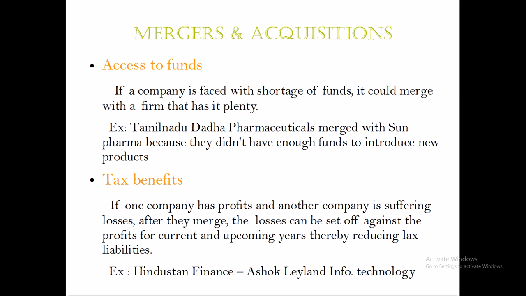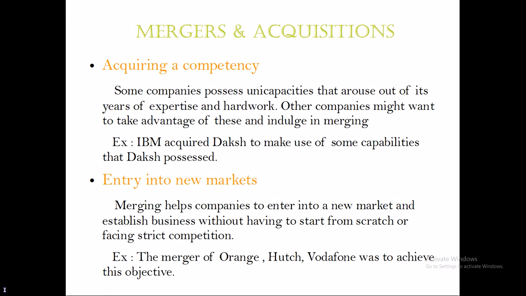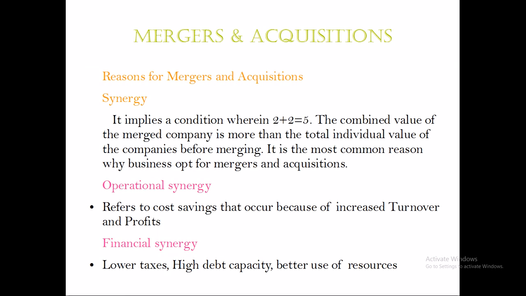Therefore the purchasing company doesn't have to pay tax anymore until the whole loss of the purchased company has been set off. So this kind of benefit results in the overvaluation of the companies at the end. So this is called a synergy.